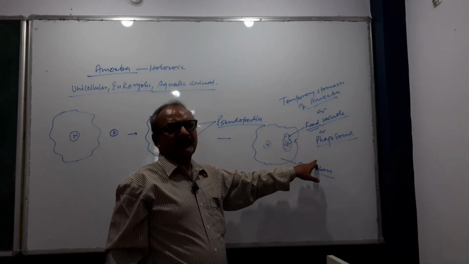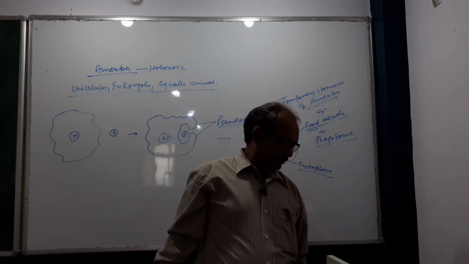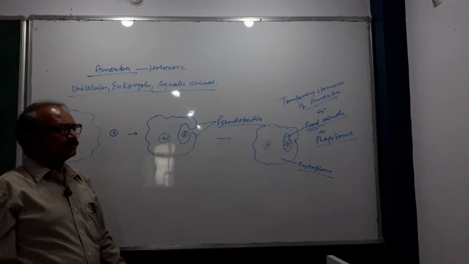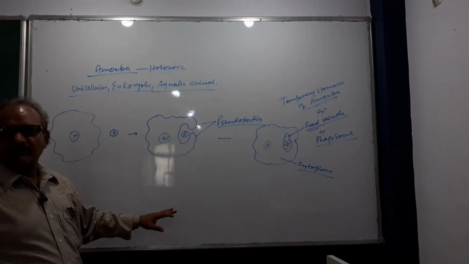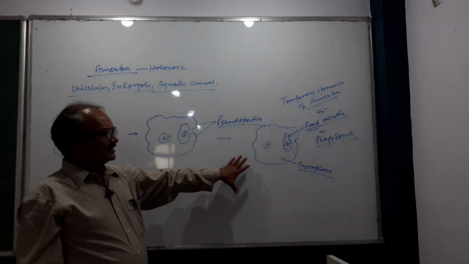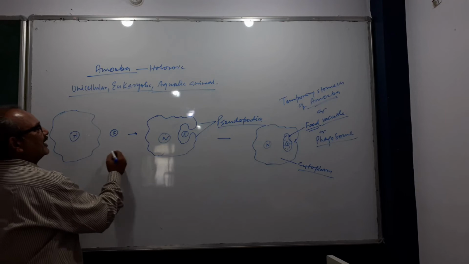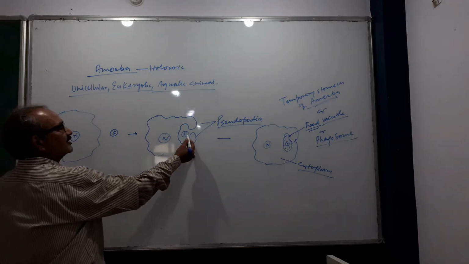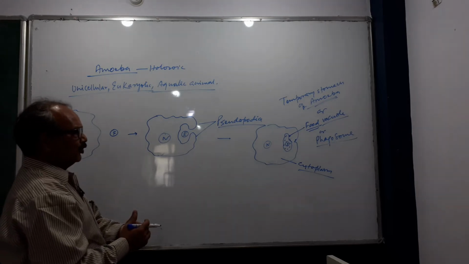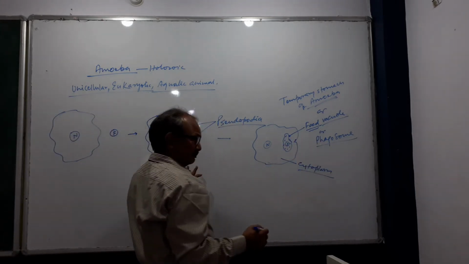There is a little difference between food vacuole and phagosome, which we will discuss later on. First of all, amoeba has ingested the food. It captured the food with the help of pseudopodia and formed a food vacuole or phagosome.